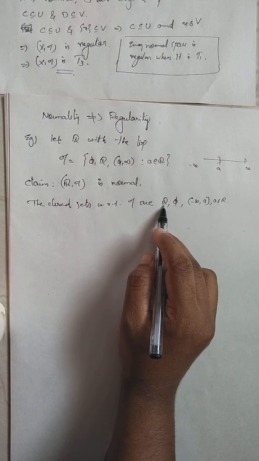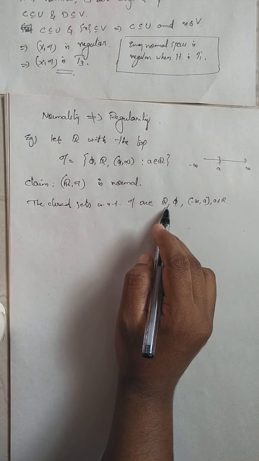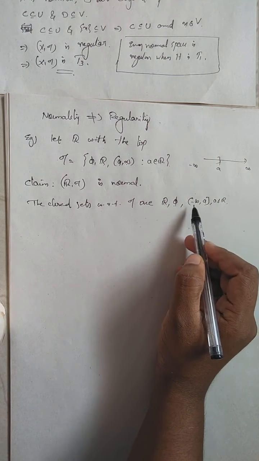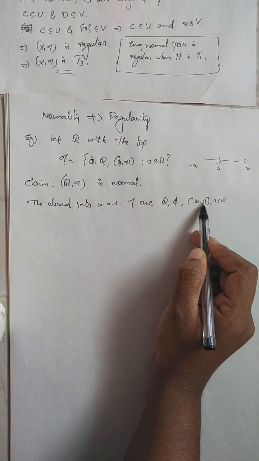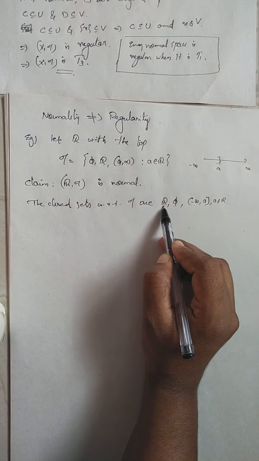If you consider R as one closed set, then it can't be disjoint from (minus infinity, a] because that is clearly contained in R, right?